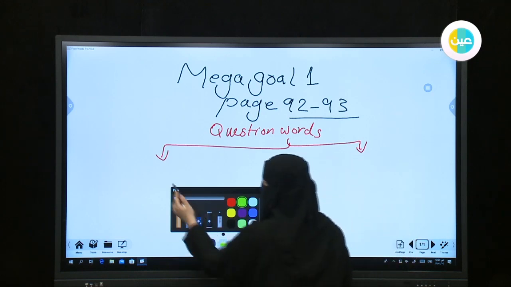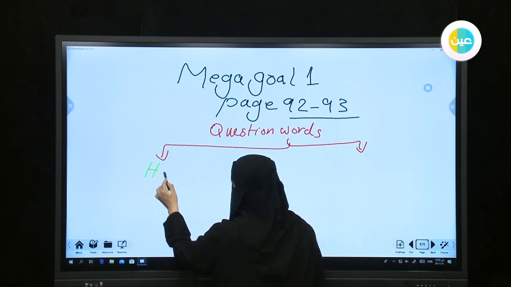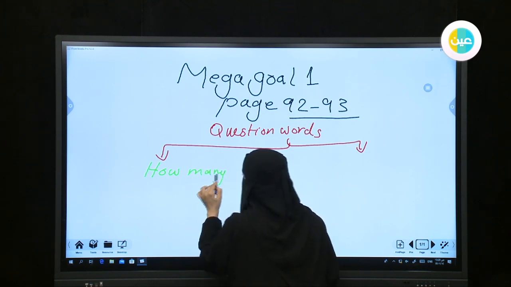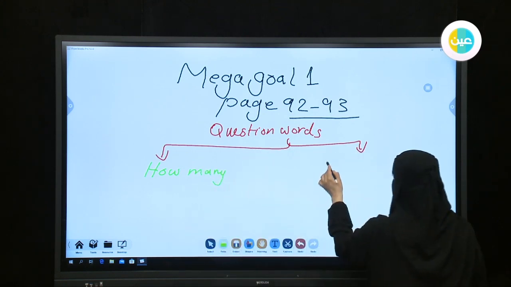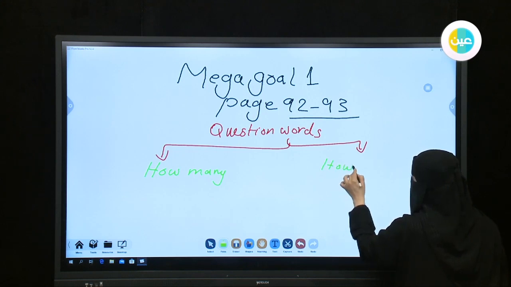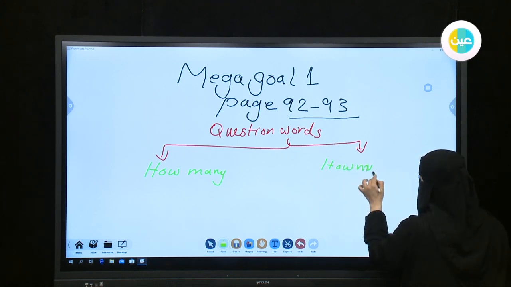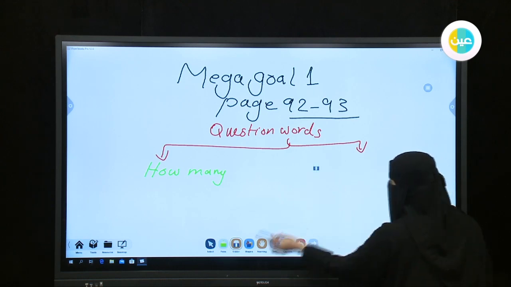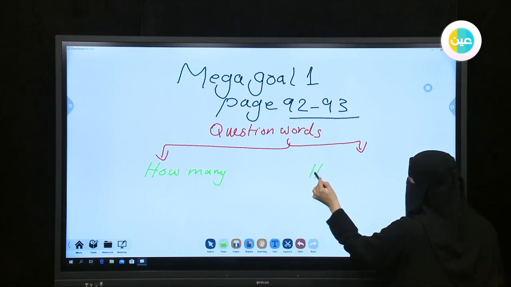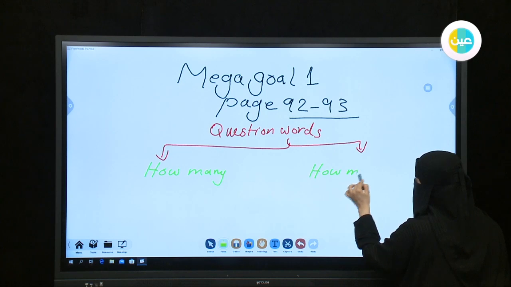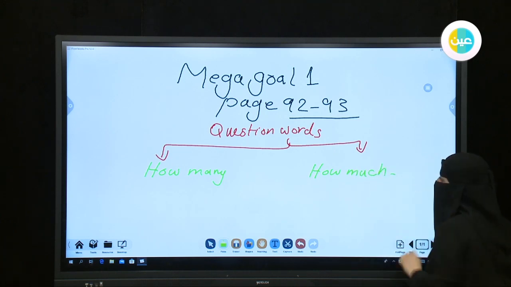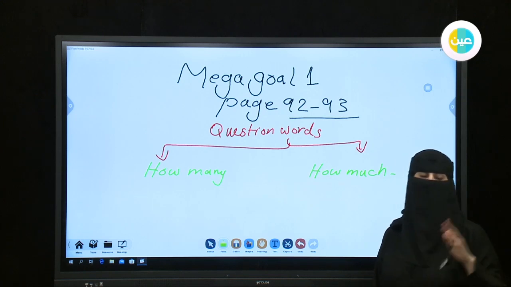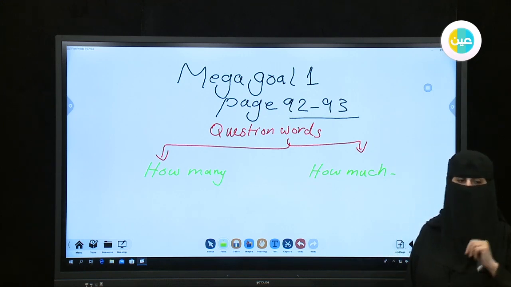For our lesson today, the question words are how many and how much. So what do you think, in which time can we use how many and how much, or what's the difference between how many and how much?